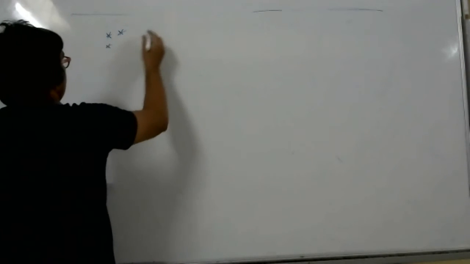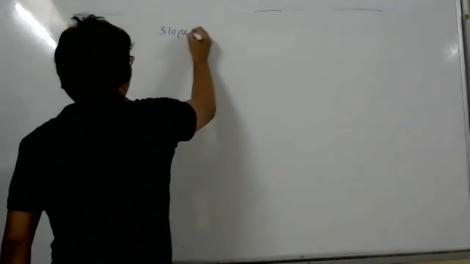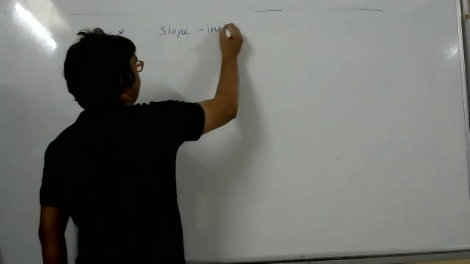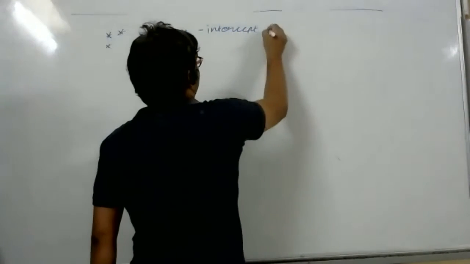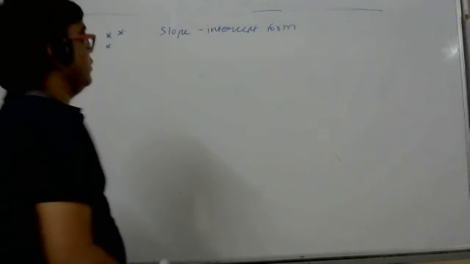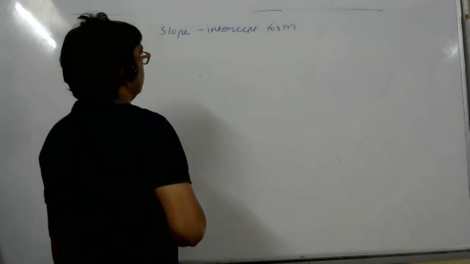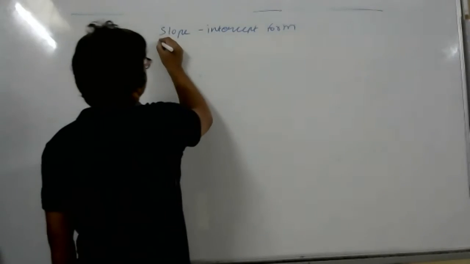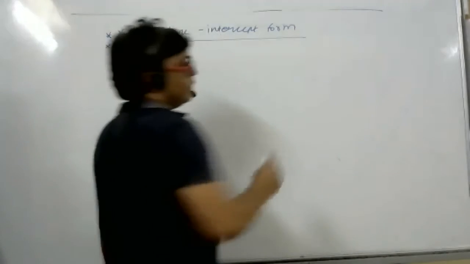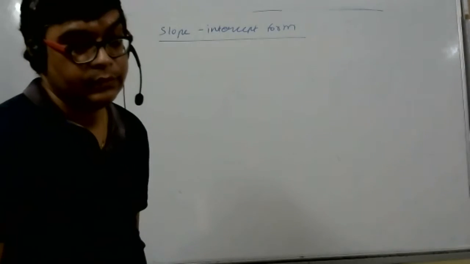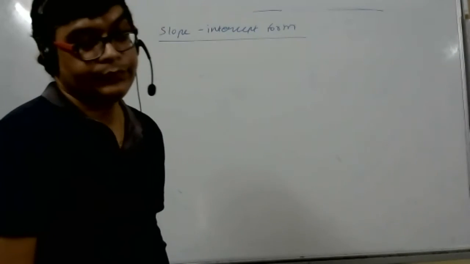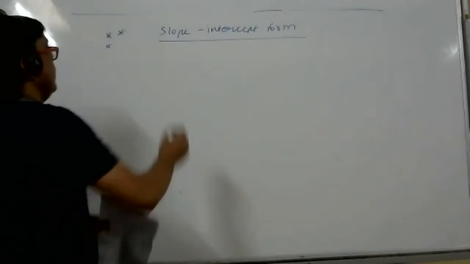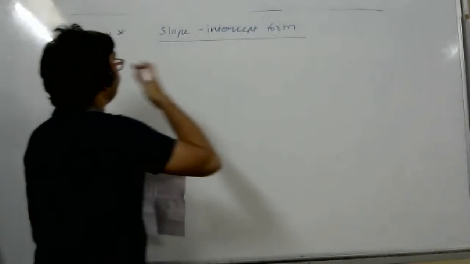Star. Slope intercept form. This form is called slope intercept form. Sir, I have a doubt. I'll ask at the end. Is it fine? What is your name, student? Priyanka, sir. You have a doubt? Not from this chapter, sir, but other ones. Can I ask you again? Okay, you can ask. Slope intercept form.